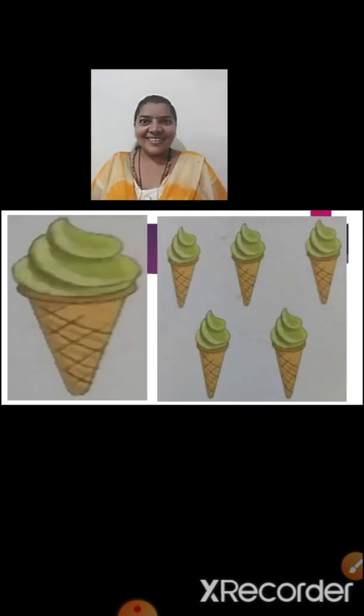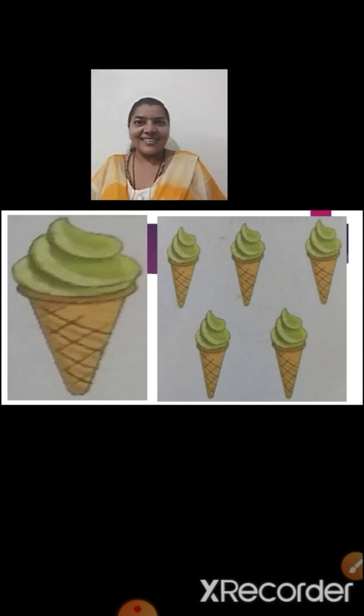What is this picture? Is it your favorite, children? Yes. Here we can see pictures of ice creams, and to your left hand side we can see only one ice cream cup, and to your right hand side we can see many ice creams.